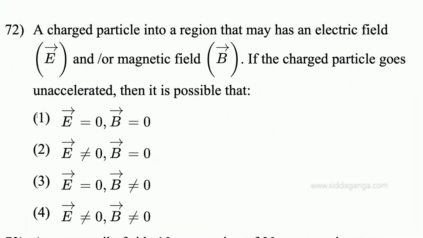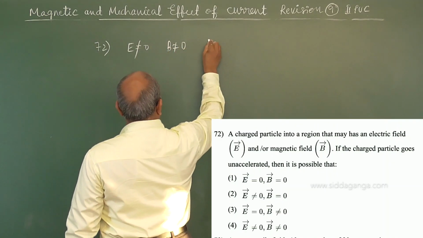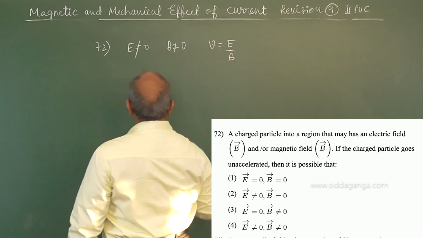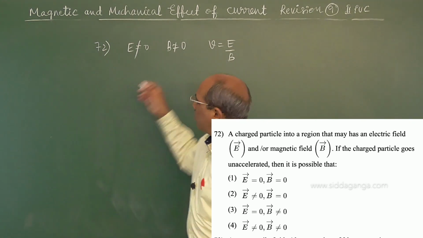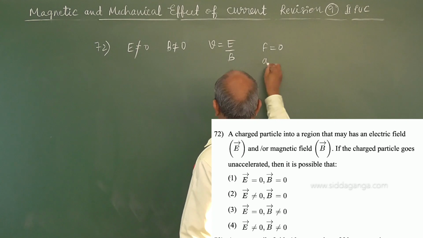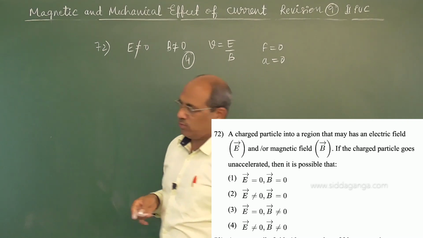It is a conceptual question. A charged particle enters a region that has an electric field E and a magnetic field B. If the charged particle goes unaccelerated, then E should not be 0, B should not be 0, and further V is equal to E by B. They should act perpendicular in such a way that the particle does not experience any force, for which the force becomes 0 and acceleration also becomes 0. Therefore, the fourth one is the right option among the four.